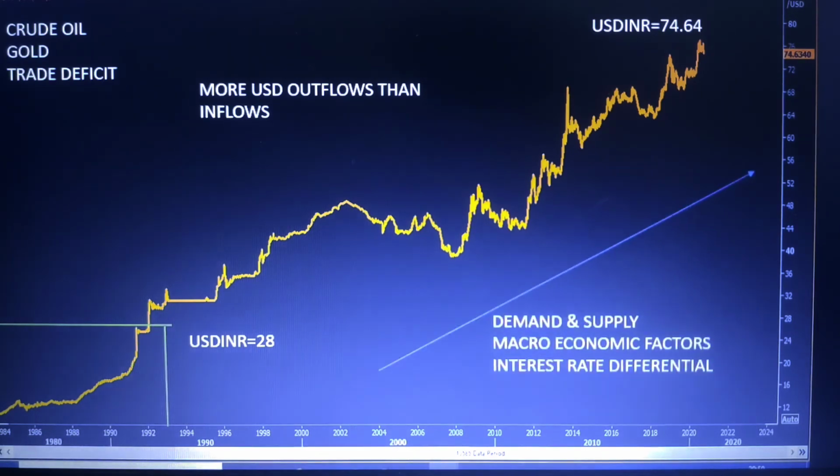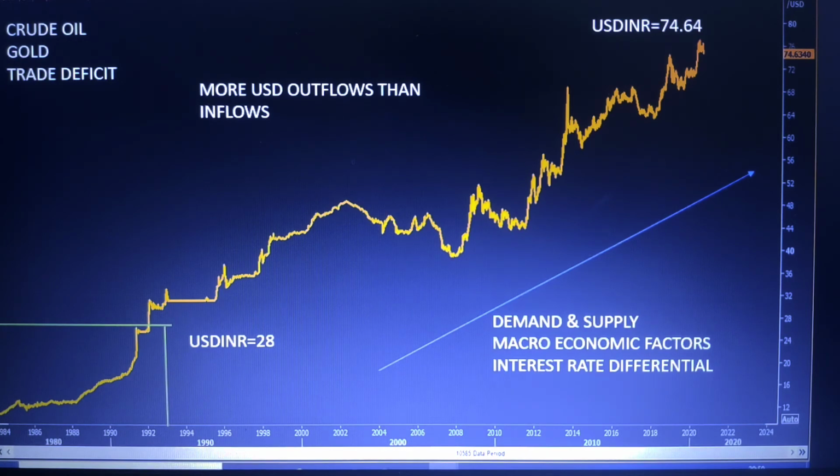So from 1991-92 till today, the movement has happened because of, first, demand and supply. Secondly, our macroeconomic factors. Third, interest rate differential. Plus the global events also. All these factors cause rupee depreciation. That means free floating movement, where the market decides the movement.